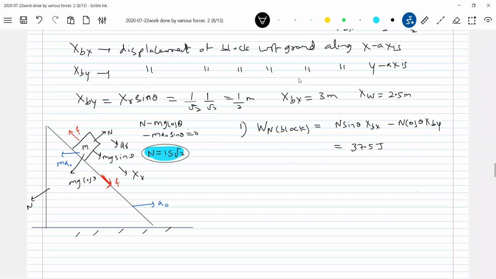Similarly, next part of the question. Total work done by internal friction between the block and the wedge. So friction on what all is acting? It is acting on the block and also on the wedge, no? The friction is acting on both the block as well as the wedge. So how to get this one?